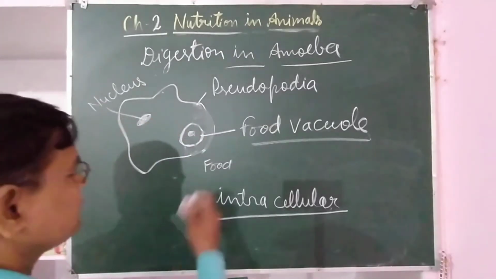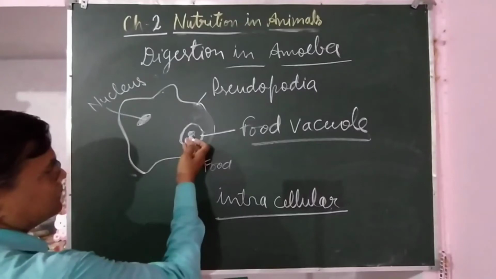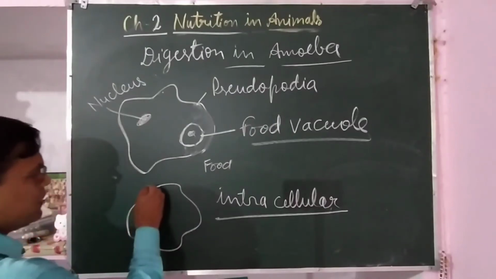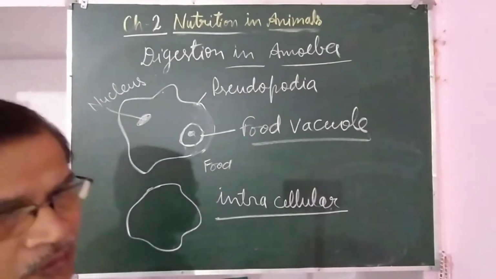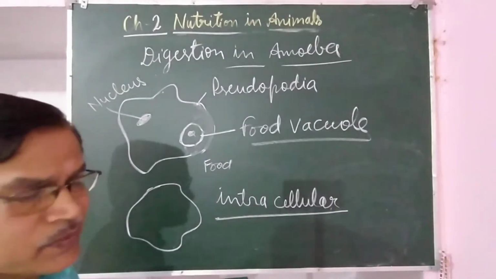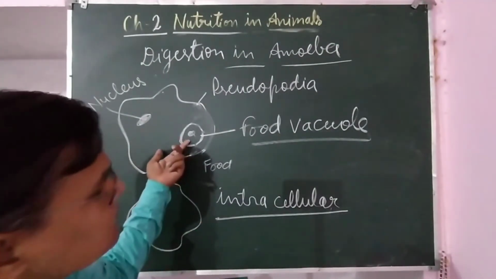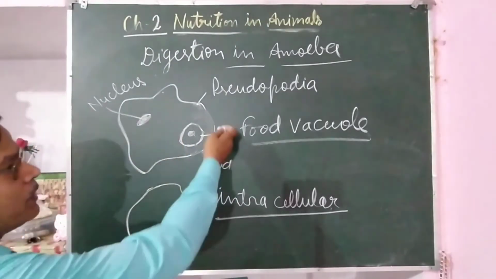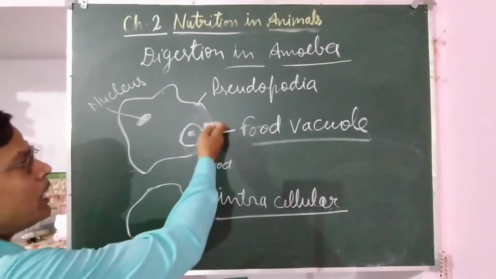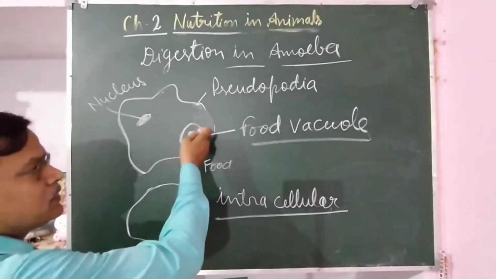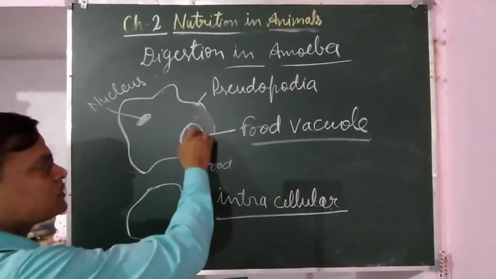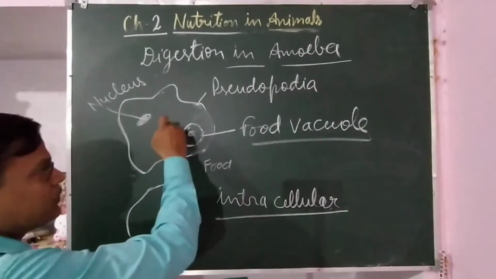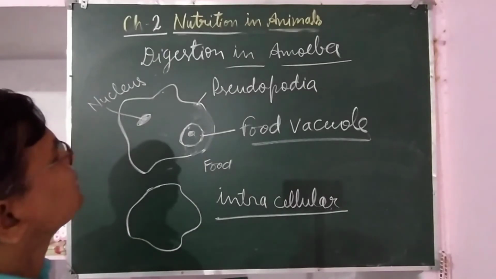The basic five processes, that is ingestion, digestion, absorption, assimilation, egestion, all these processes take place in this amoeba also, although it is a single cell. By taking in food, that is called ingestion. After taking food, digestive enzymes are secreted, and digestion takes place. After digestion, absorption of nutrients takes place. After absorption, the use of nutrients in the cell is called assimilation.